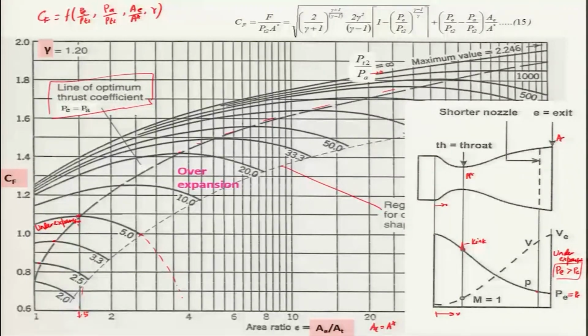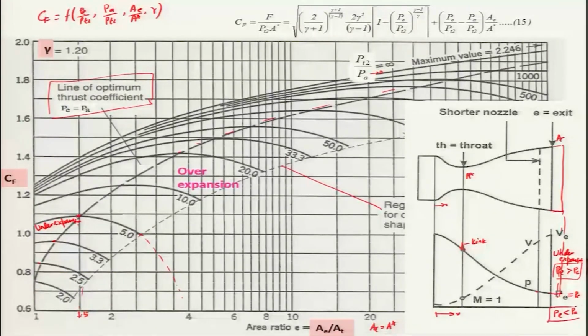And if, let us say, you are now operating in such a way that the pressure ratio is such that you have an increase in area, then the expansion will be taking place beyond that. That means this PE is less than the PA for which it is designed.